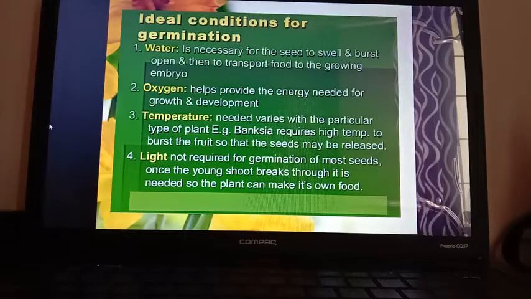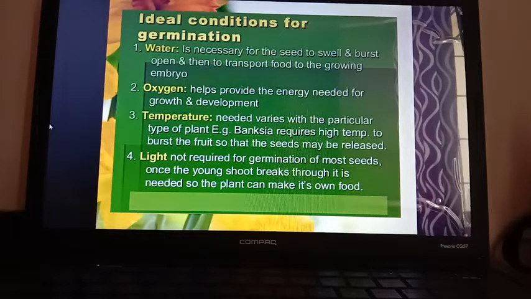Inside the cotyledon and endosperm, the food is stored for germination. Now, this food should be used by the growing embryo. Water helps to dilute this food stored in the cotyledon or endosperm, and helps in the transportation to the growing embryo.